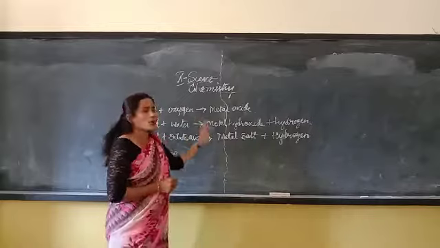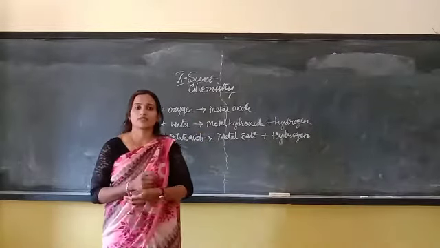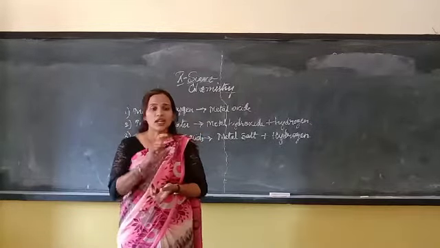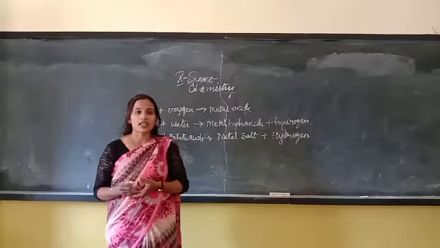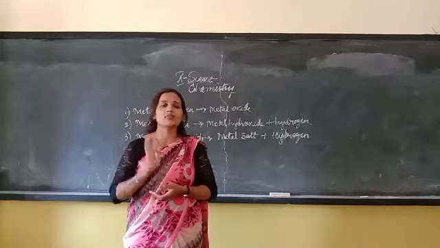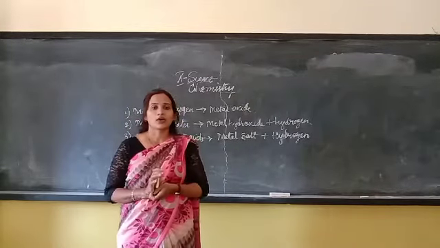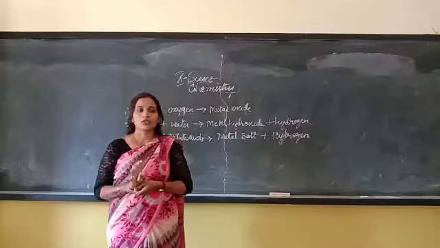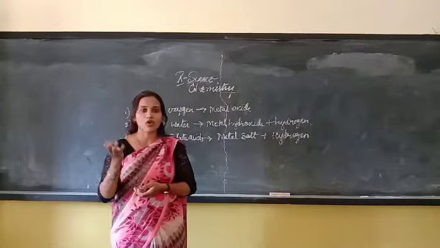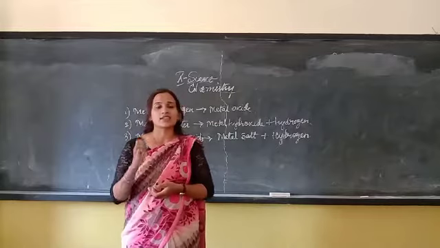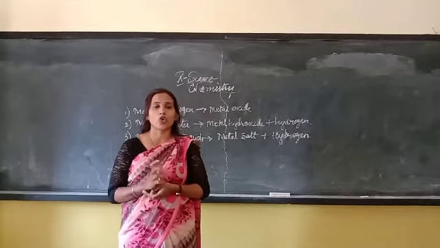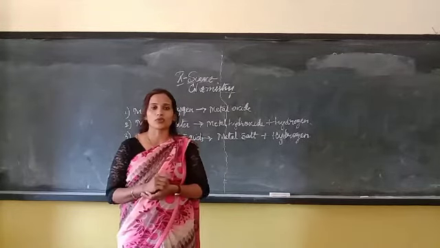Let me take one simple example, iron. If you just keep an iron rod or iron articles like that, due to the moisture content, oxygen and water vapor, it starts rusting, corroding.